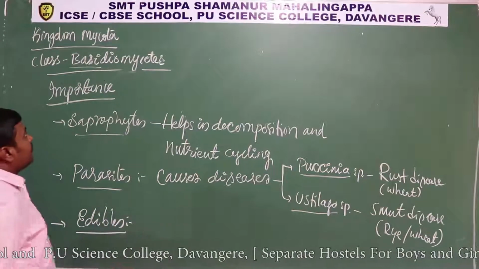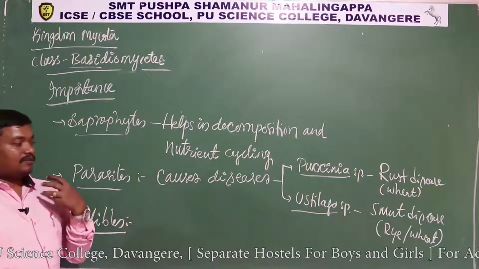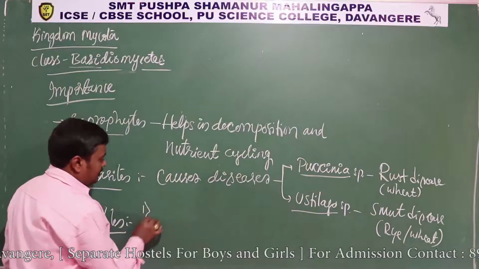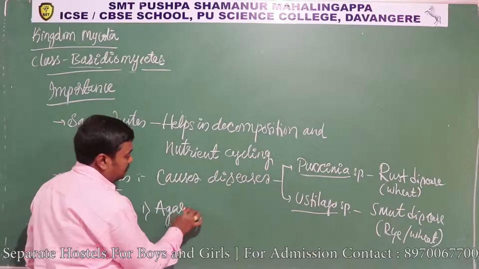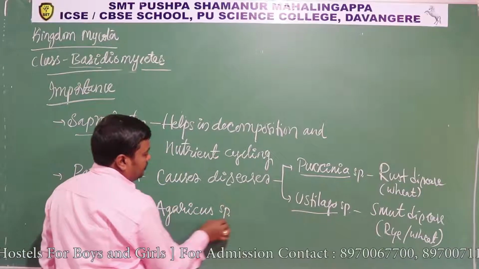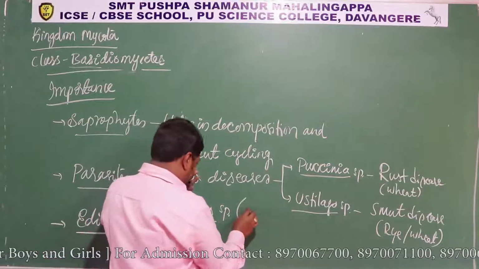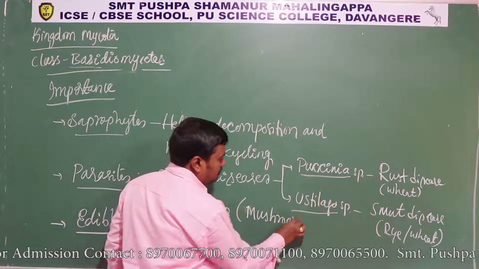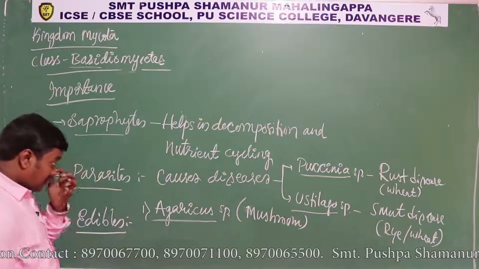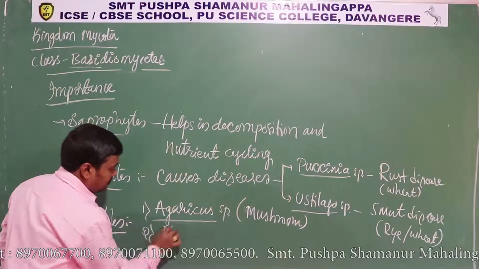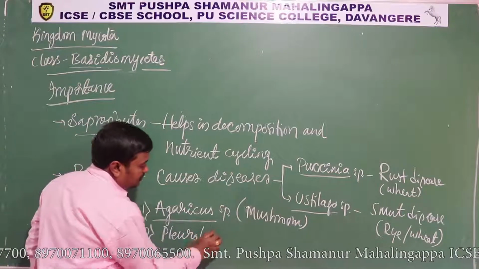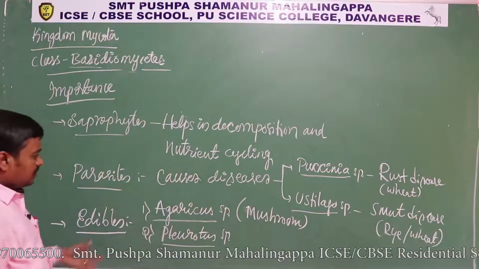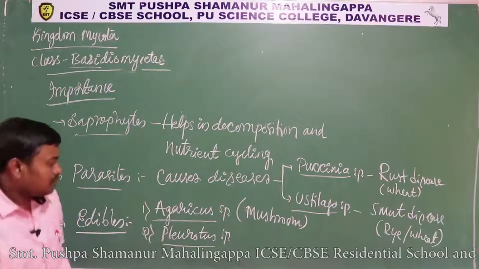And edibles. Okay, so many of these basidiomycetes like button mushroom we call, so ಅದನ್ನ edible ಅದು. Okay, so edible mushrooms like agaricus species. So this agaricus is a common edible mushroom. It is commonly called as mushroom. And there is a species called pleurotus species. Okay, so pleurotus is edible in nature. So these are the two edibles. Of course many were there, so these are the most common ones.